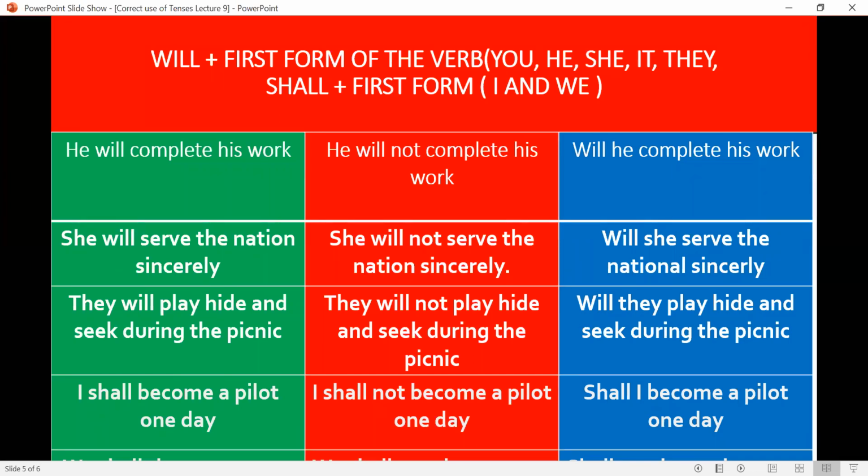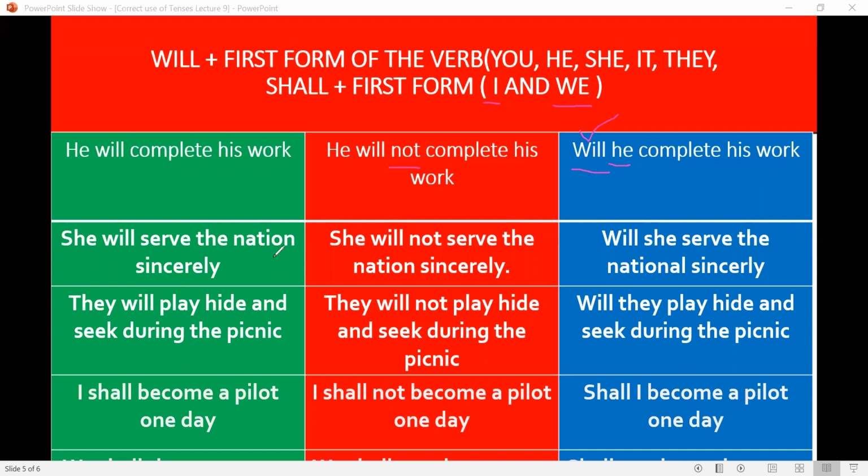Now we will see what we use that shows that this is future indefinite tense. We use will, first form of the verb, shall, and first form of the verb. We use shall with I and we, and with all other pronouns and nouns we use will. He will complete his work. To make negative, use not after will. He will not complete his work. And to make interrogative, we put this helping verb before the subject, at the start of the sentence. Will he complete his work?